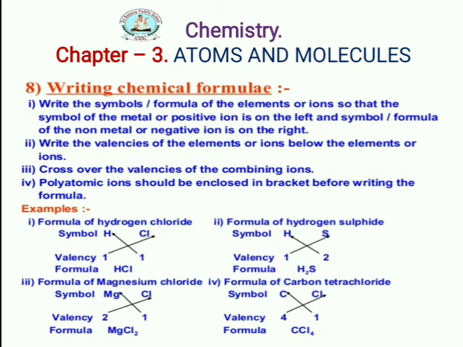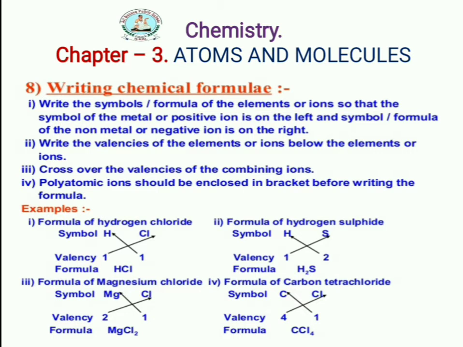polyatomic ions should be enclosed in brackets before writing the formula. When some ions have more than one atom, you write them in brackets. For example, Ca(OH) twice is there. How will you write it? Ca, then in the bracket OH, complete the bracket, and below you write 2. So this is how polyatomic ions should be enclosed in brackets before writing the formula.